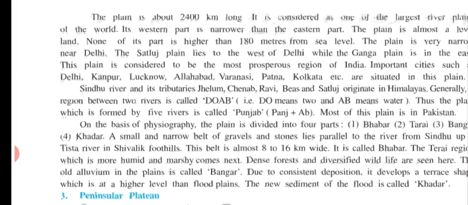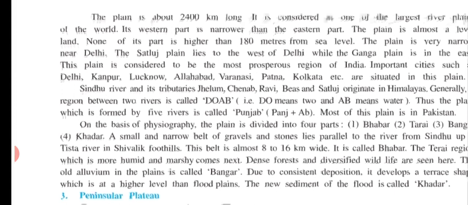Generally, the region between two rivers is called Doab. Do means two, Ab means water. This is your objective point. Region between two rivers is called Doab.